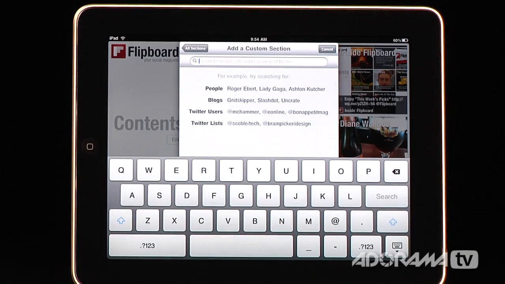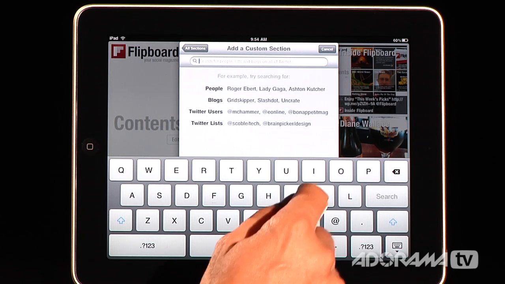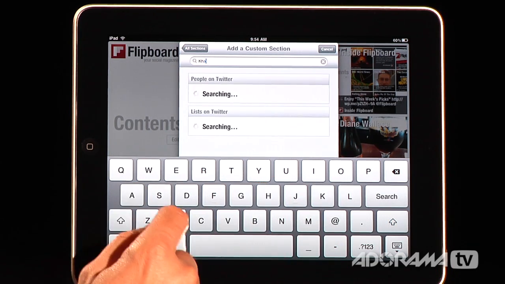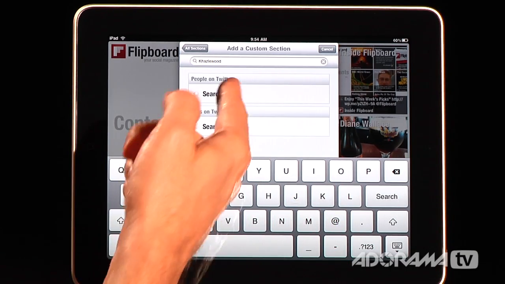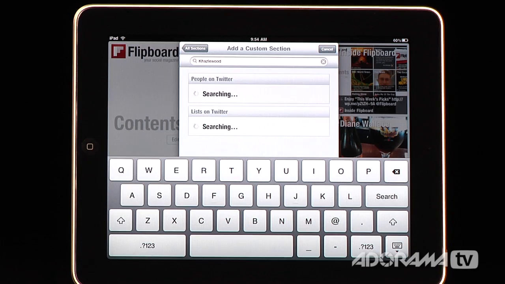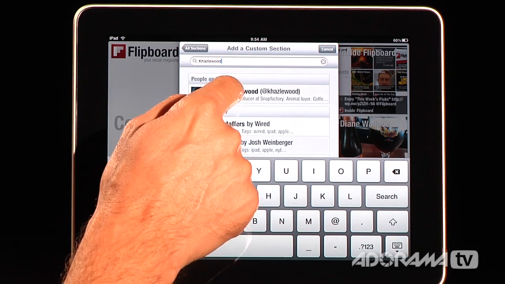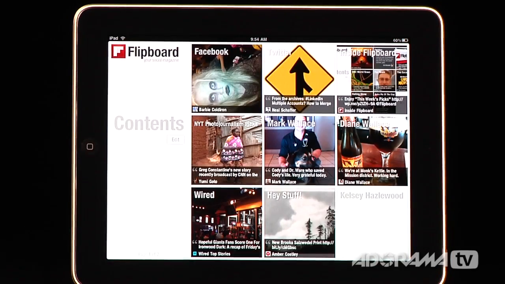a custom section. And now I can search for any Twitter user, a list, maybe a blog, or people. And so I'm going to put in our producer's Twitter name, and so it's Kay Hazelwood, so I'll put that in there. So I'm typing it in here, and now it's going to search people on Twitter, and in a second here, there she is. Kelsey Hazelwood is going to pop up, and now in pops her Twitter feed.